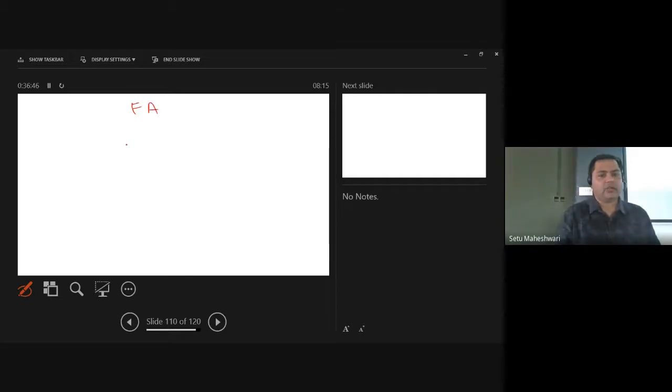What was the finite automata process? It used to check for a certain pattern. And based on that checking, two possibilities were there: the pattern may match and the pattern does not match.